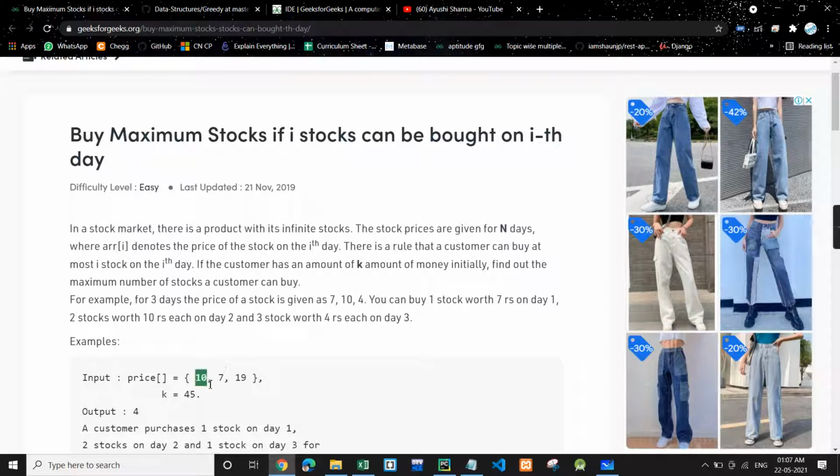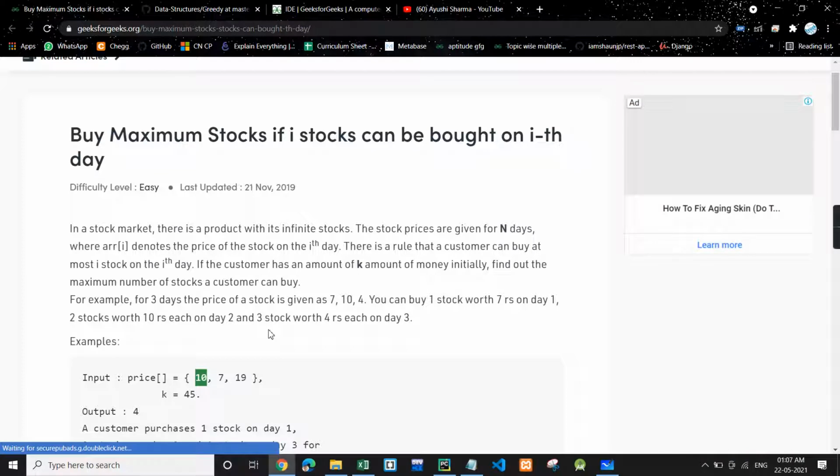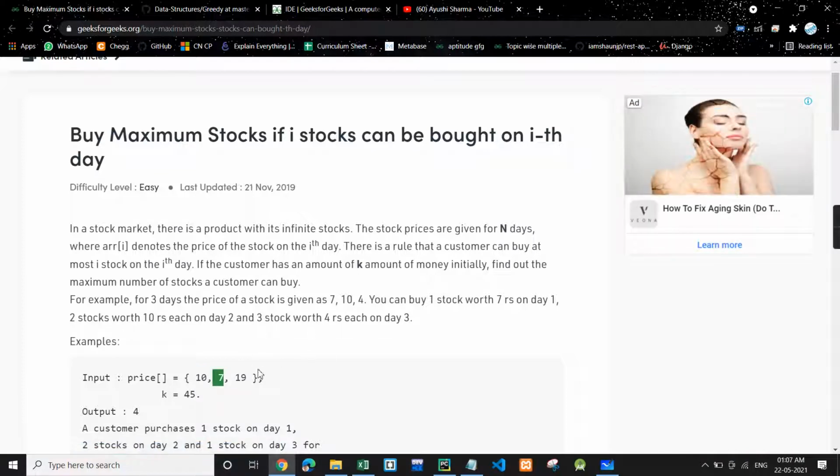This means on day 1 we can at most buy 1 stock, on day 2 we can at most buy 2 stocks, and on day 3 we can at most buy 3 stocks, not more than that. So this is the question, and what we need to return is the maximum number of stocks which the customer can buy with k amount.